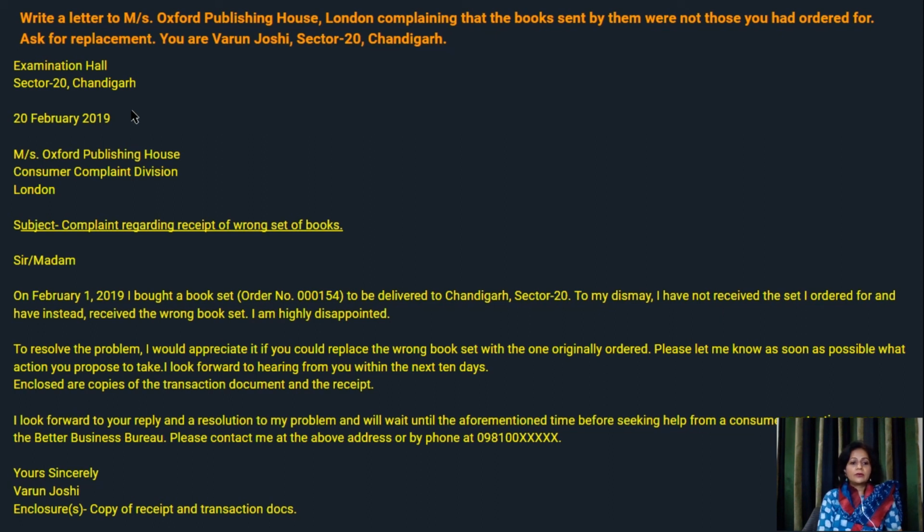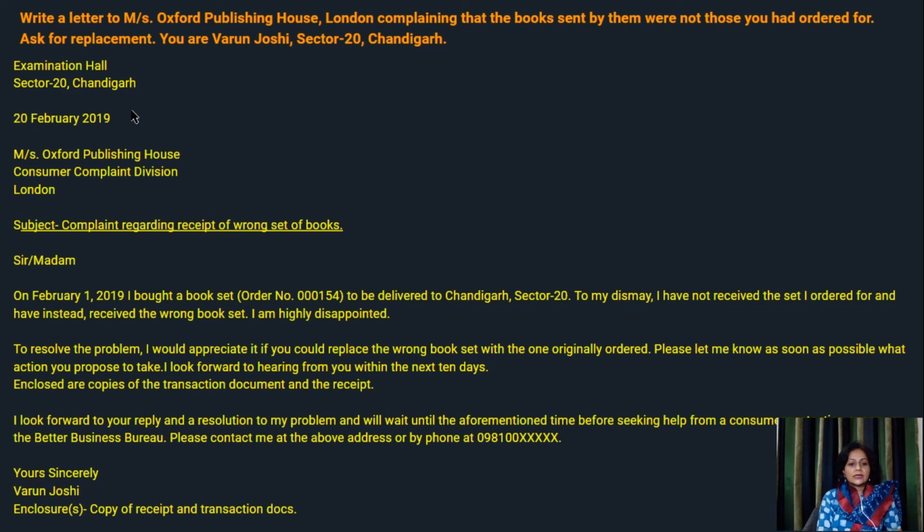Paragraph 1. On February 1, 2019, I bought a book set, order number so-and-so, to be delivered to Chandigarh, Sector 20. To my dismay, I have not received the set I ordered for, and I have instead received the wrong book set. I am highly disappointed. To resolve the problem, I would appreciate if you could replace the wrong book set with the one originally ordered. Please let me know as soon as possible what action you propose to take. I look forward to hearing from you within next 10 days.